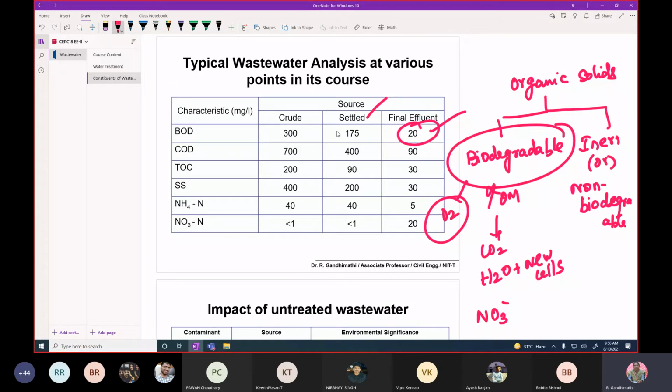Maybe we can achieve a BOD value of less than 20 milligram per liter. And then these are the different values. You just remember this. It is not necessary to mug it up, but you can see the differences between the raw sewage, the wastewater after settlement in the primary sedimentation tank, and the final characteristics of the wastewater.